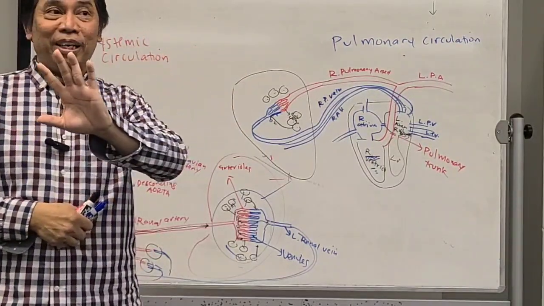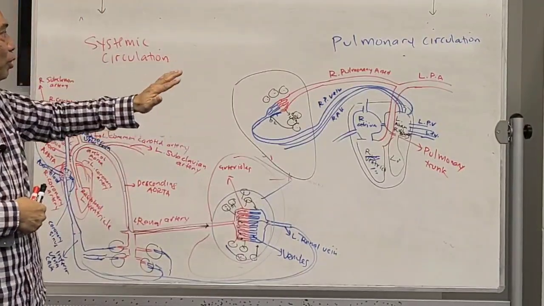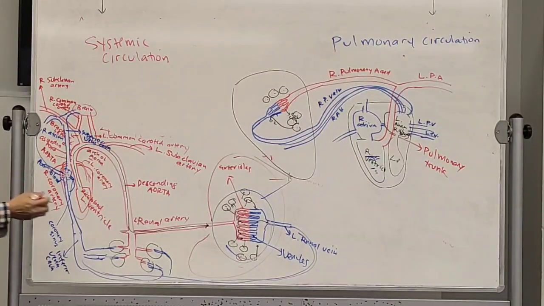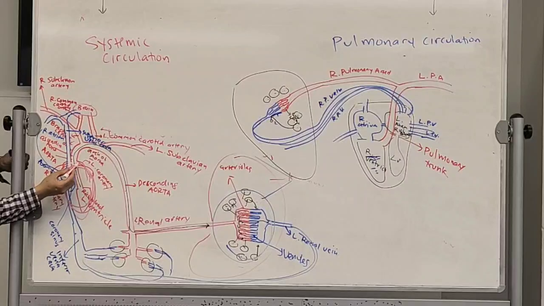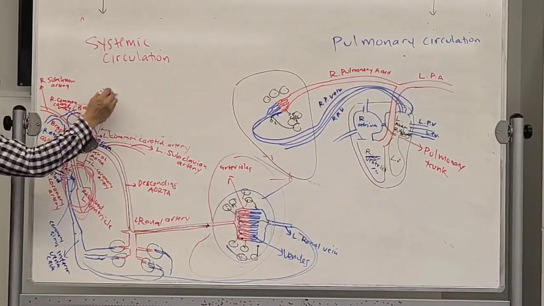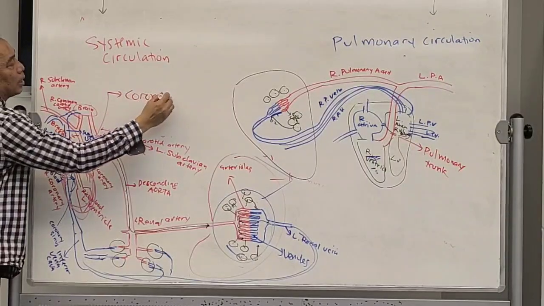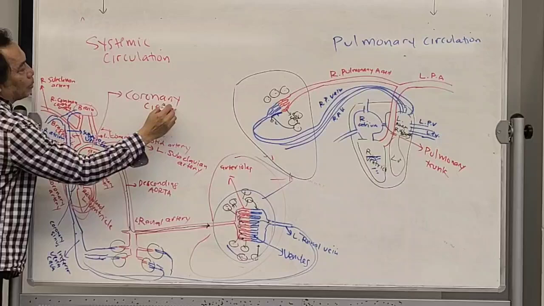Anybody? You clear that, right? This one, systemic circulation and pulmonary circulation. Now, the circulation of the blood in the heart itself is coming from the left and right coronary artery going to the heart muscle. They also have a special name. It's called the coronary circulation.